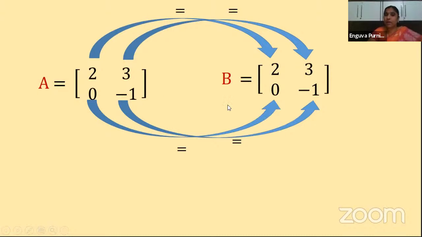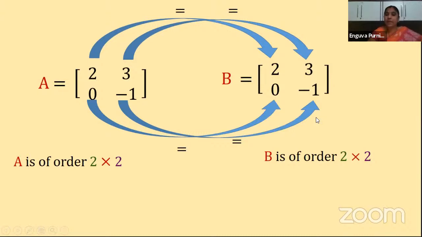So that means what? Here we are comparing the corresponding elements in the two matrices. We have observed that they are same. And one more condition we need to check now. What is that? Their order. They must be of the same order. So let us check. A is of which order? As we have just discussed, 2 by 2 matrix. 2 rows and 2 columns are there. B is also of order 2 by 2. It means they are of the same order, and the corresponding elements are also the same. So from these two observations, what can you say? That A is equal to B.